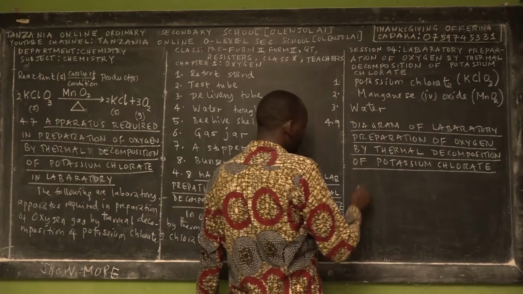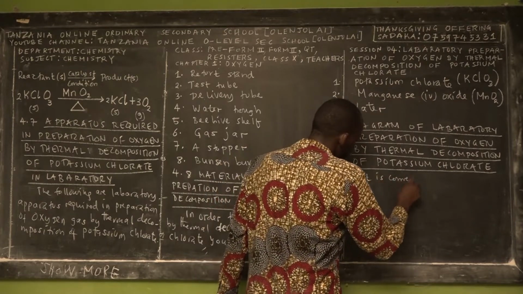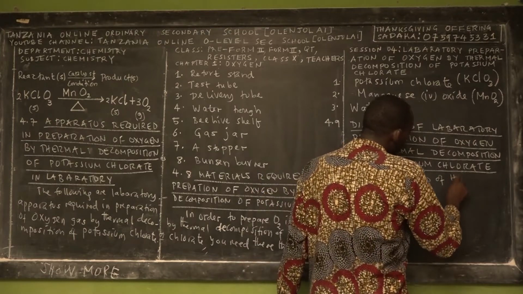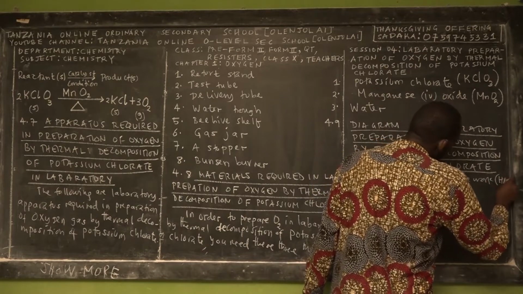So this is the correction of homework, which in short we write HW.